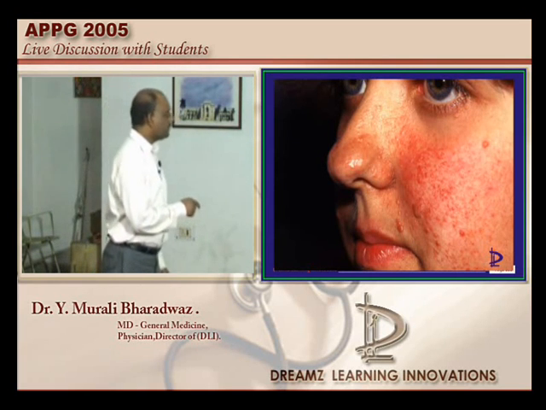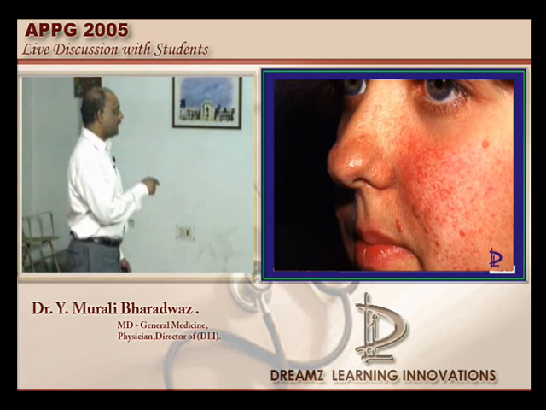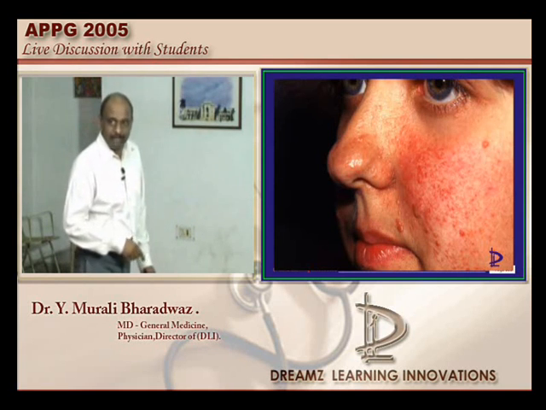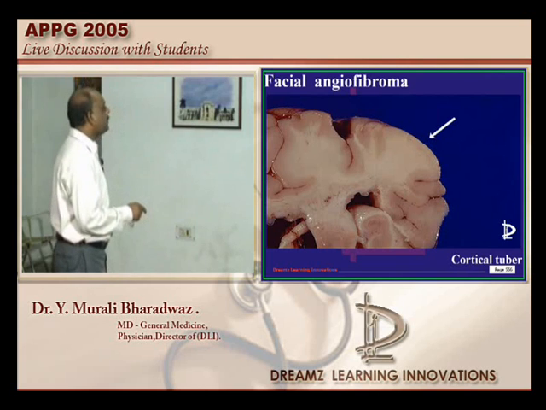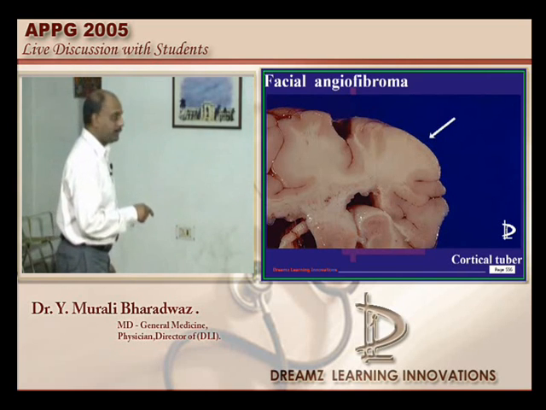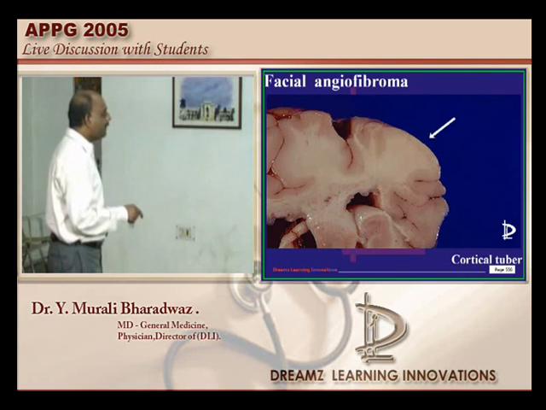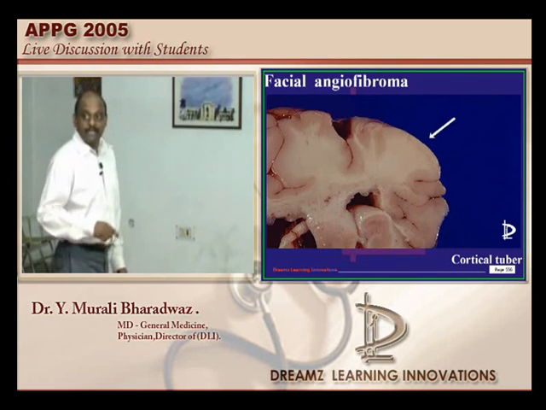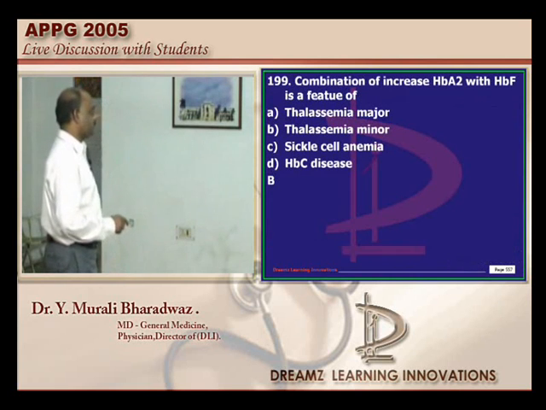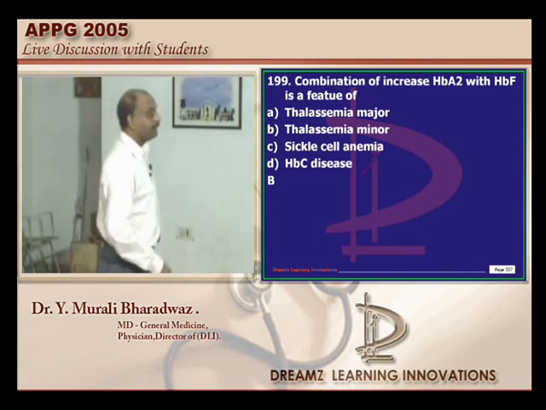So, Ash leaf macules typically have an appearance like this in tuberous sclerosis. They are the hypopigmented macules that you find. And you can find the facial angiofibromas which can occur in a patient who has tuberous sclerosis. And there can be development of cortical tubers, which can lead to the development of seizures as a clinical presentation, is what I want to underscore to all of you.